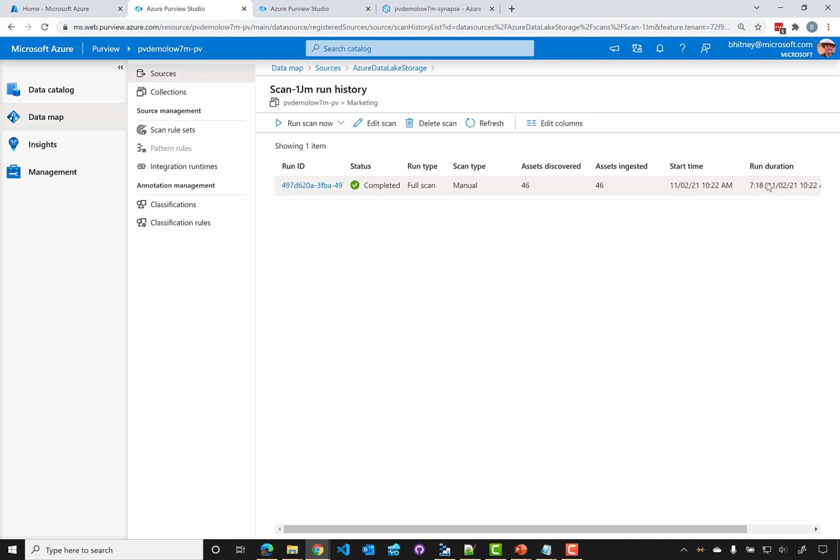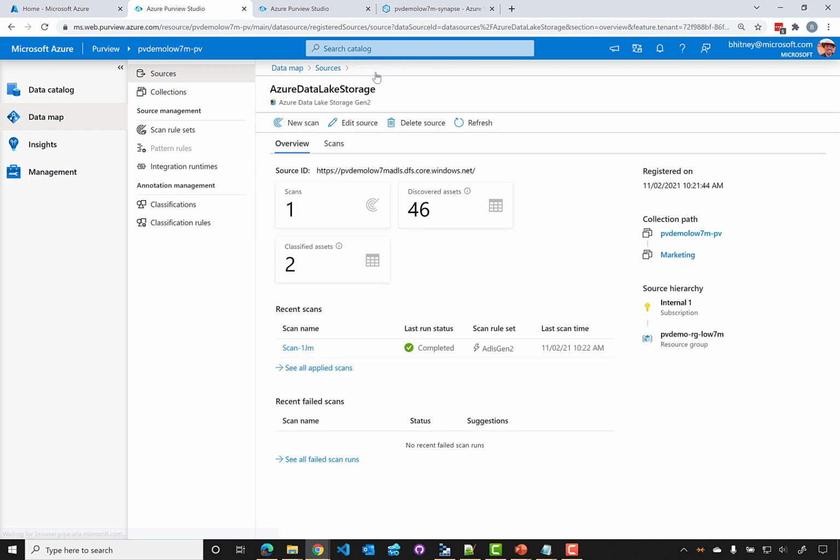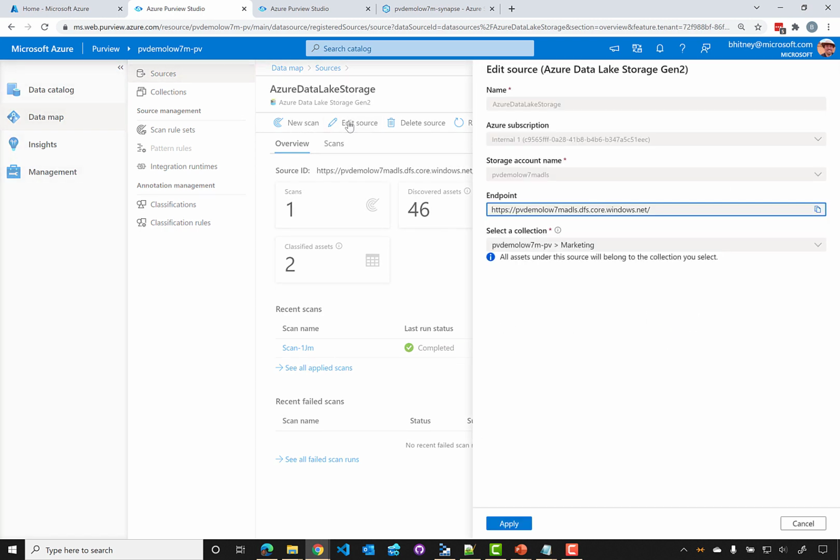And this is important to understand, because how we set up the scan, including the rules that we apply with the scan, is going to impact how long it takes to run. So if we're scanning potentially a huge data estate, then tuning this might be important to keep in mind for performance considerations. So if we click Edit Source, you'll see that it gives us the name, the subscription, the account name, and so forth that it is associated with.